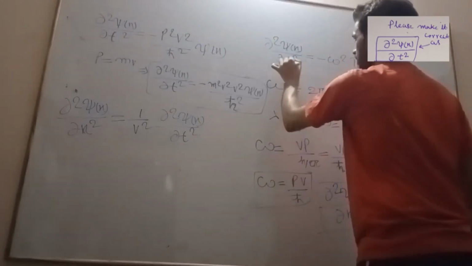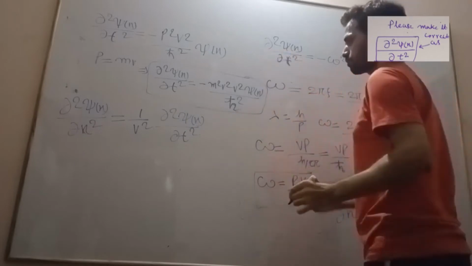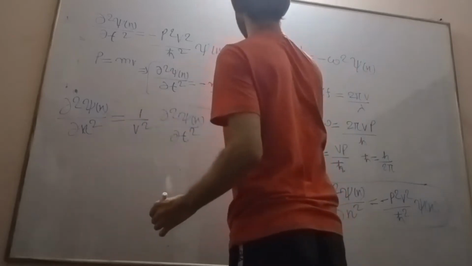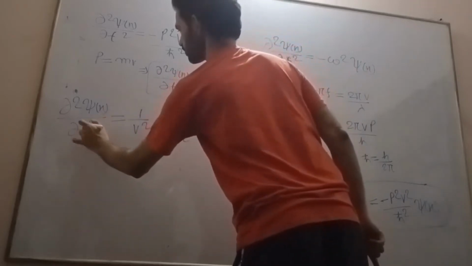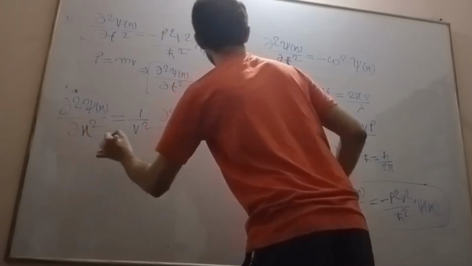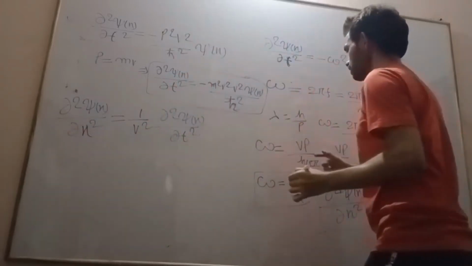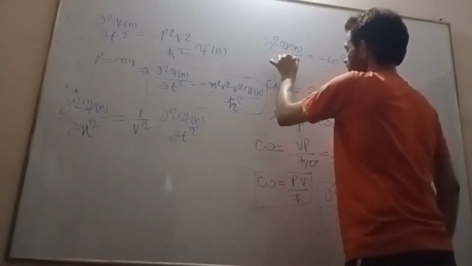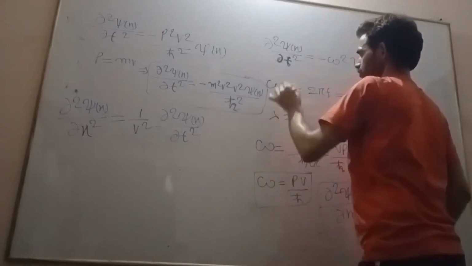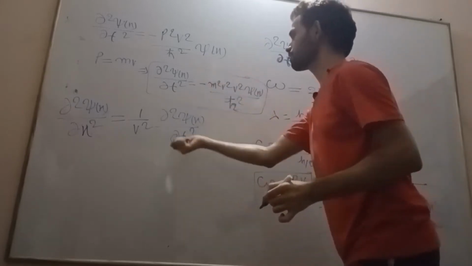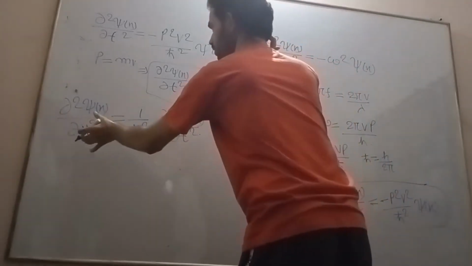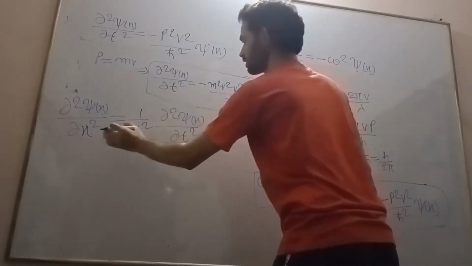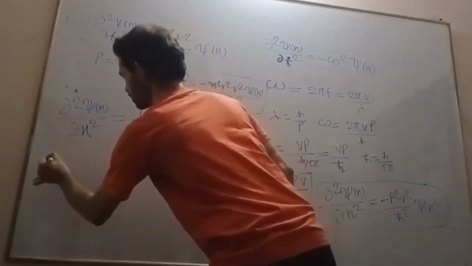We are differentiating it with respect to t. Just please replace this. If I have written x there, then you can replace it with t, because we are differentiating with respect to time. Okay, so now we got this. Now we are putting this into this equation. Okay, so what will we get?